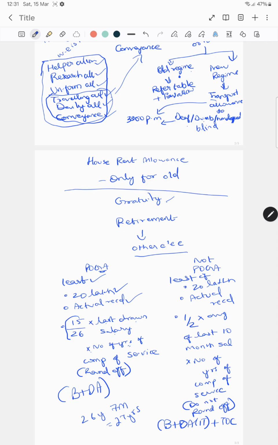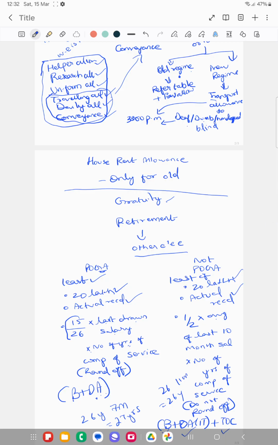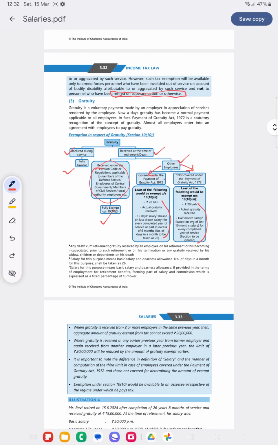What will be salary? Salary will be basic plus DA, both in terms and not in terms. In case of not covered under the Payment of Gratuity Act, it is the least of 20 lakh, the actual amount received, or half of the average of last 10 months salary into number of completed years of service. Do not round off. If it is 26 years 11 months, it will be considered 26 years only. What does salary consist of? Basic plus DA in terms plus turnover commission expressed as a percentage of turnover. So the least of these three will be the exemption under gratuity.